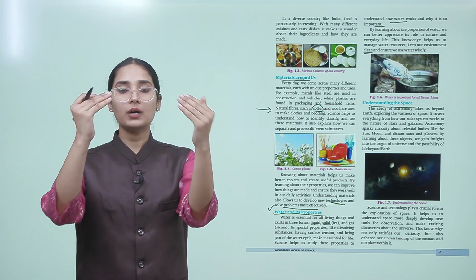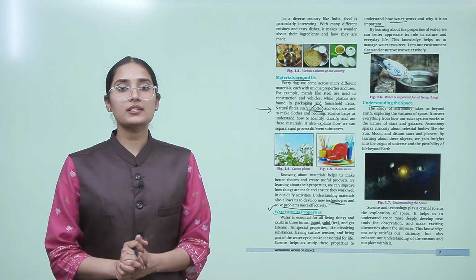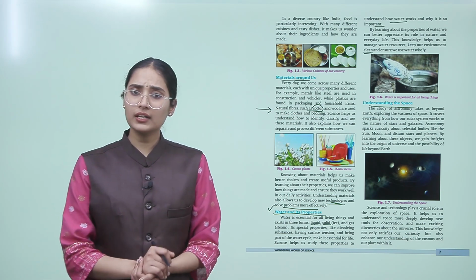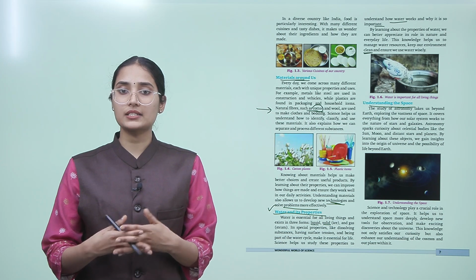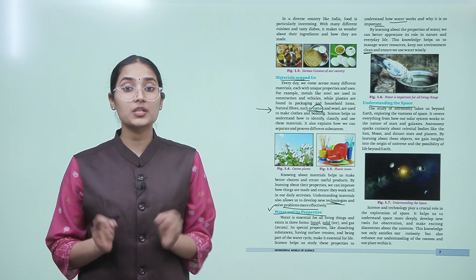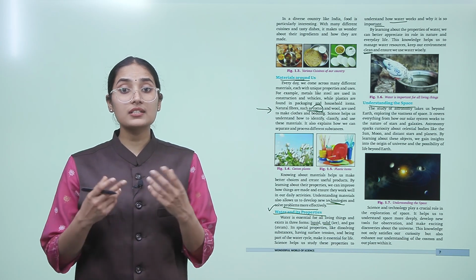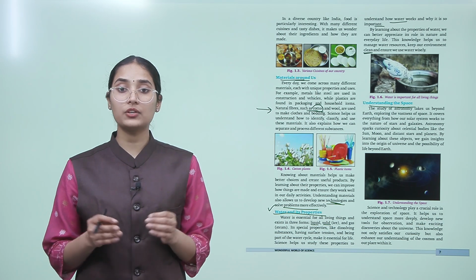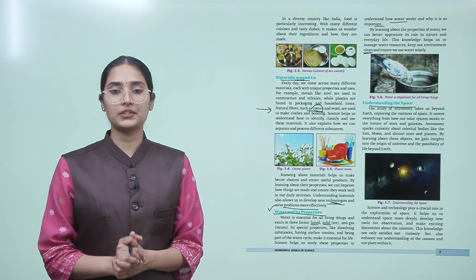Now let's go a little more beyond our earth. The study of astronomy takes us beyond the earth, exploring the vastness of space. It covers everything from how our solar system works to the nature of stars and galaxies. Astronomy sparks curiosity about celestial bodies like the sun, moon, and distant stars and planets. By learning about these objects, we gain insights into the origin of universe and the possibility of life beyond Earth.